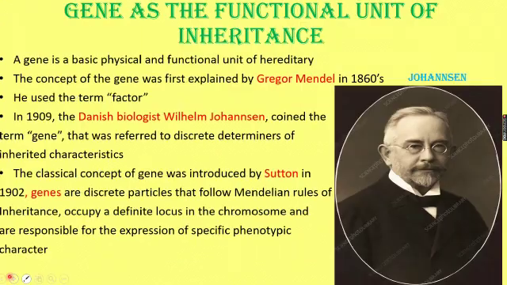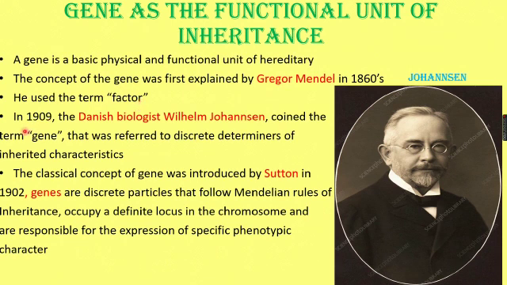So gene is the basic and functional unit of inheritance. Physical and functional unit of heredity is the gene. This concept of gene was first explained by Gregor Johann Mendel in the 1860s, but he didn't use the term gene. He used only the term factor.